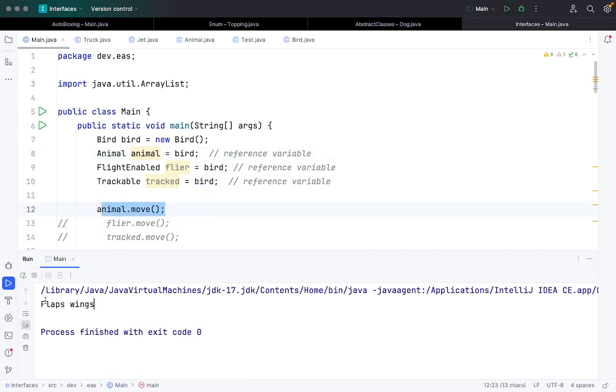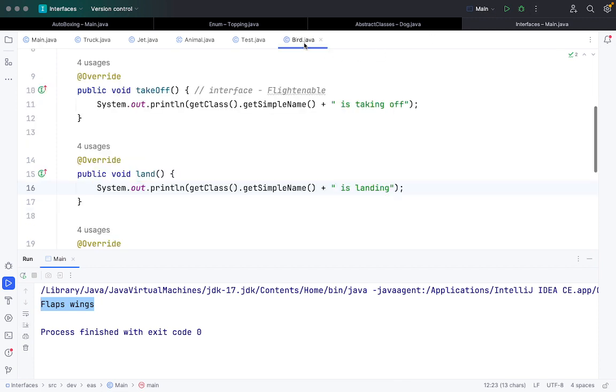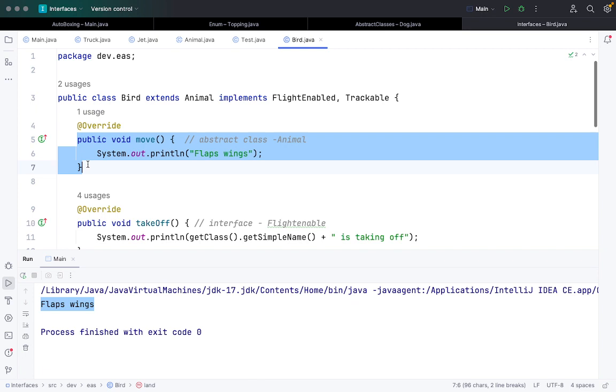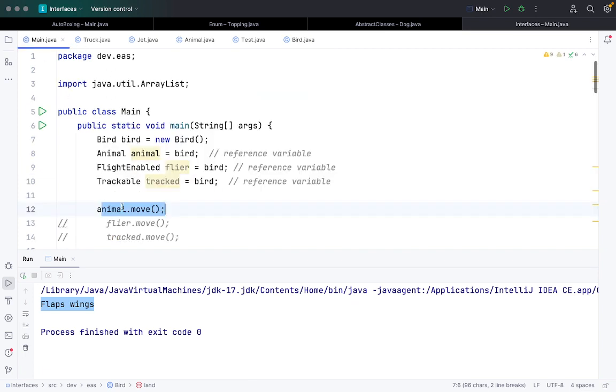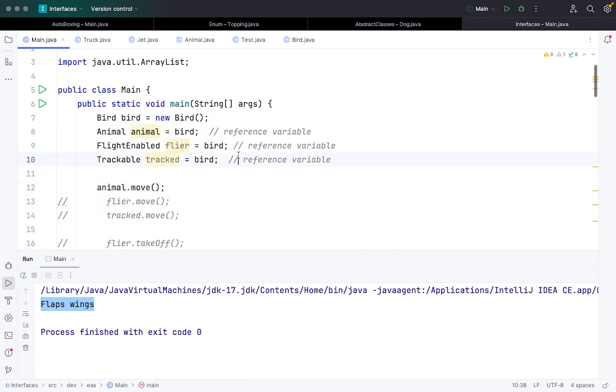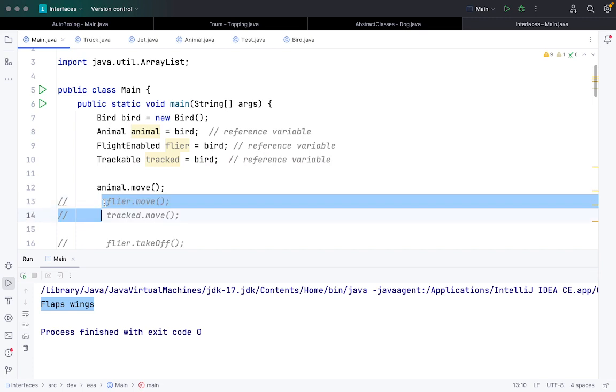It is showing flapping wings, which is coming from the move function in Bird.java itself. Now let me try. Since we are saying it's a reference variable, it should also work for flyer.move and tracker.move, ideally. So I'm running the code again.